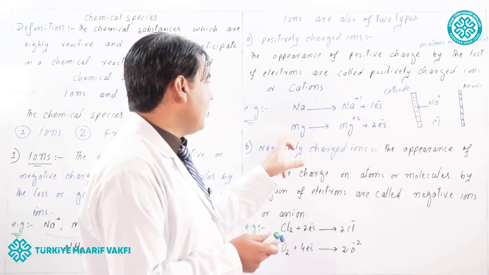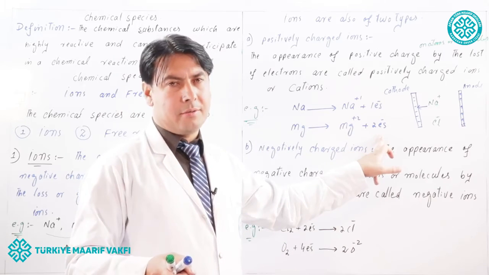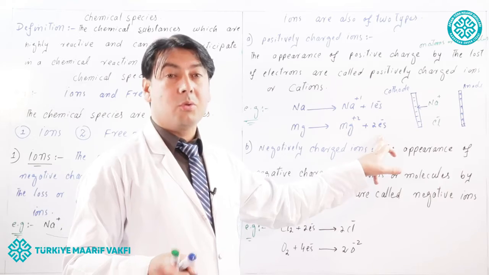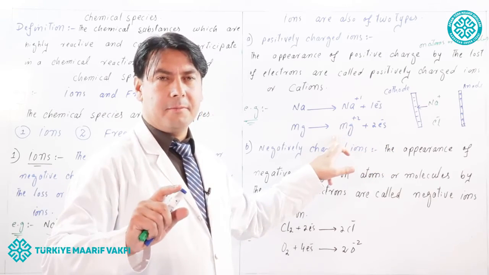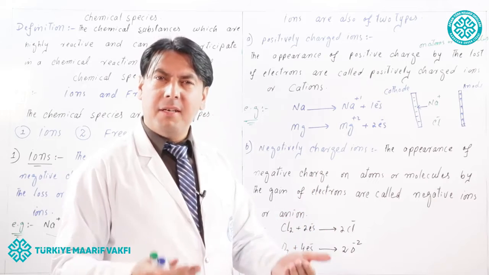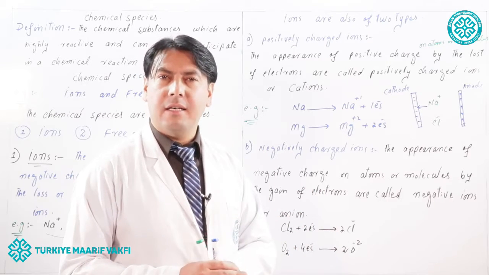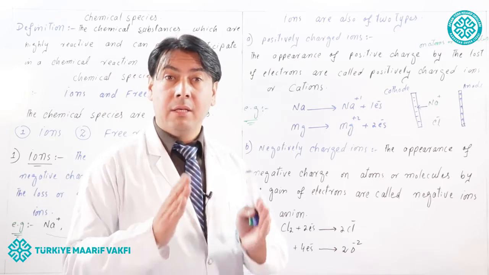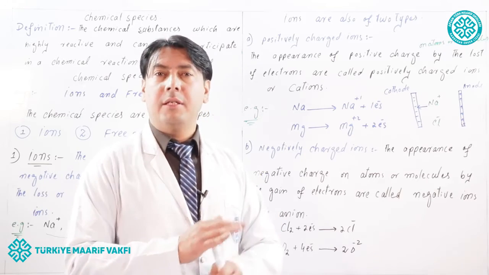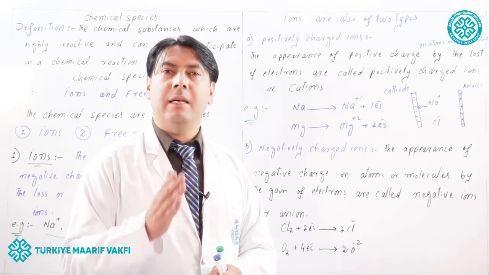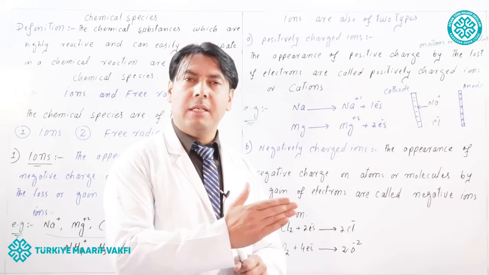Similarly, magnesium ions. When magnesium loses two electrons, by the loss of two electrons, it will become plus two charged. So the appearance of positive charge makes it a cation, because now the magnesium ions will be deposited on the cathode. Therefore, the magnesium ion is also called a cation because it comes toward the cathode.